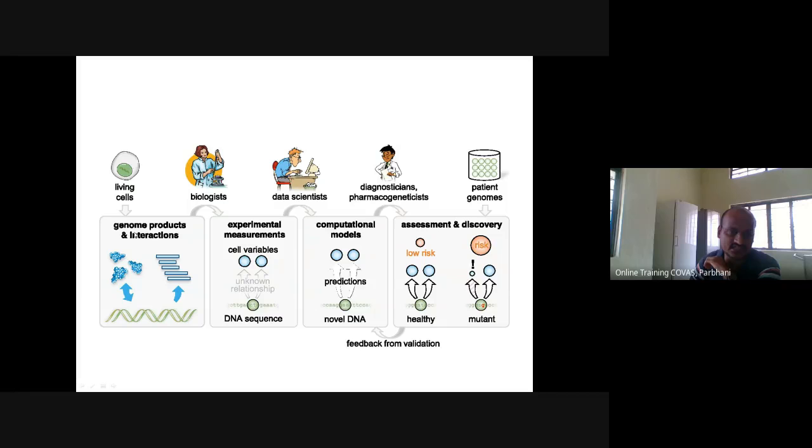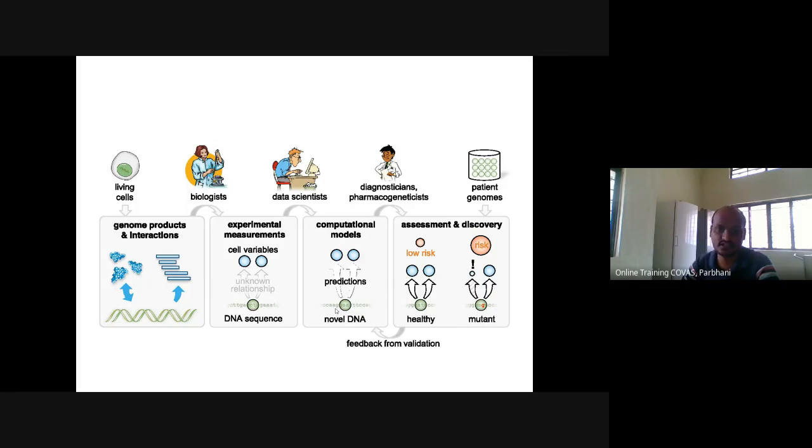So basically, this is a living cell. This is our cell, and this is the genome, genome product and interaction. These are different products interacting with our DNA, and we are getting some products here. This is the biologist. He is analyzing this data, the experimental measurements, cell variables, and DNA sequences. But the data will go to the data scientist, who will apply a computational model. The computational model means he will apply linear regression, k-nearest neighbor, SVM, singular value decomposition, or classification, decision tree.